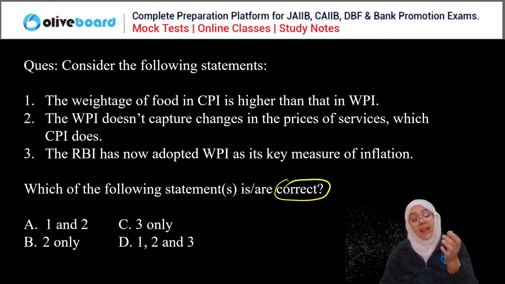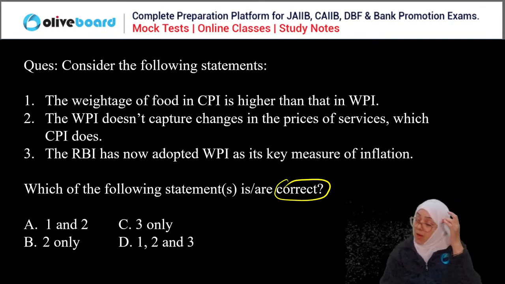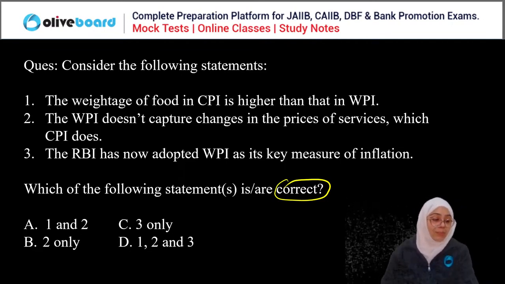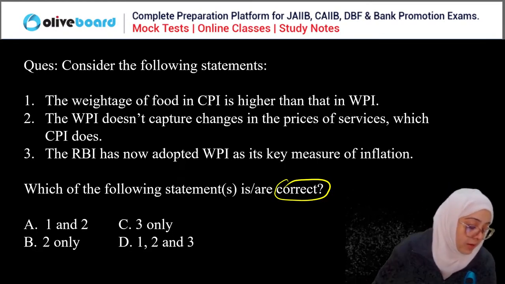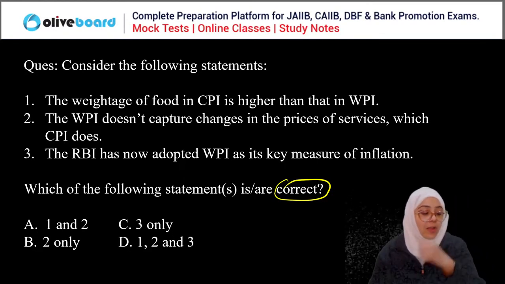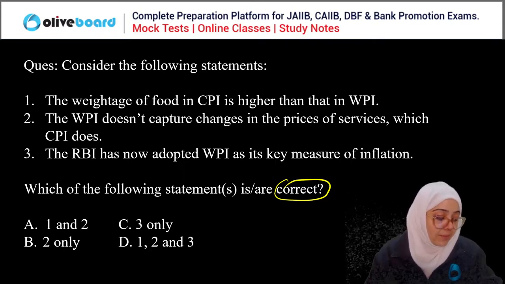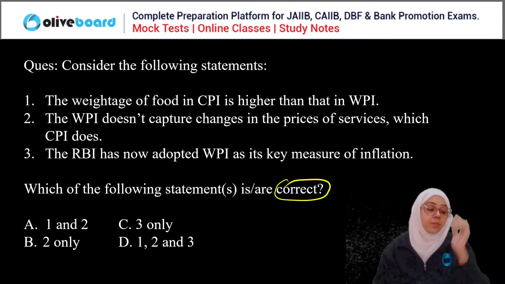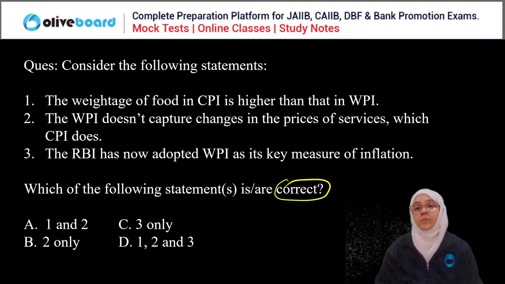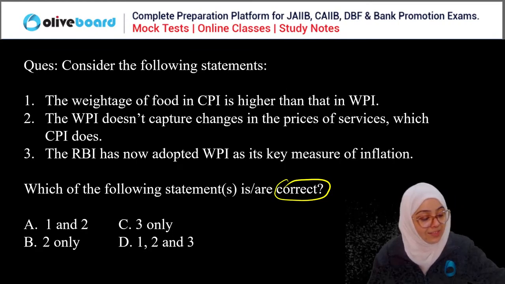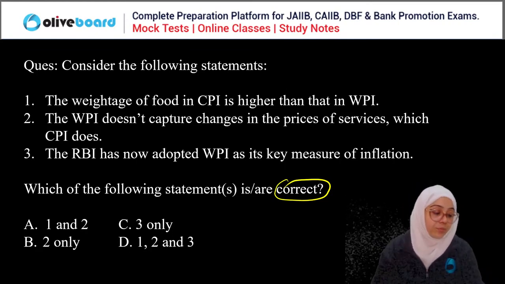So Vamsi is saying that all of these statements are correct. Vamsi, please read it out again. Krishna, please read it out again. Kirutika, please read it out again. Sunil is saying A, true.